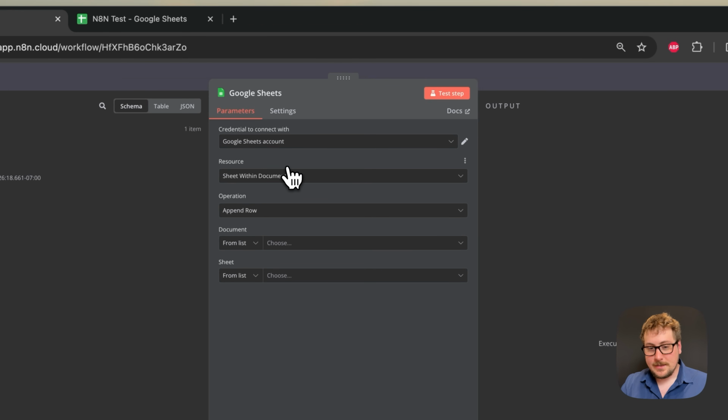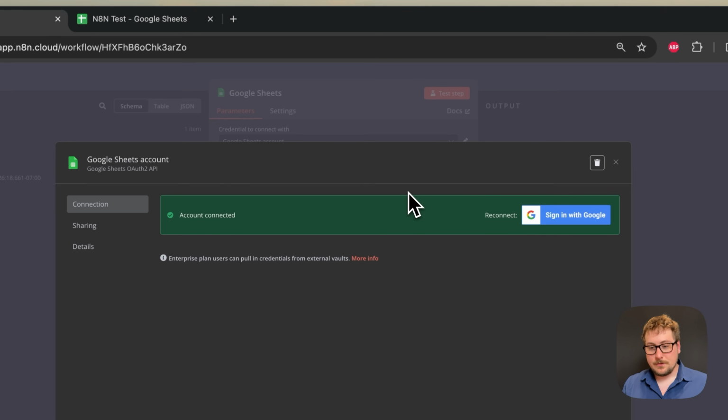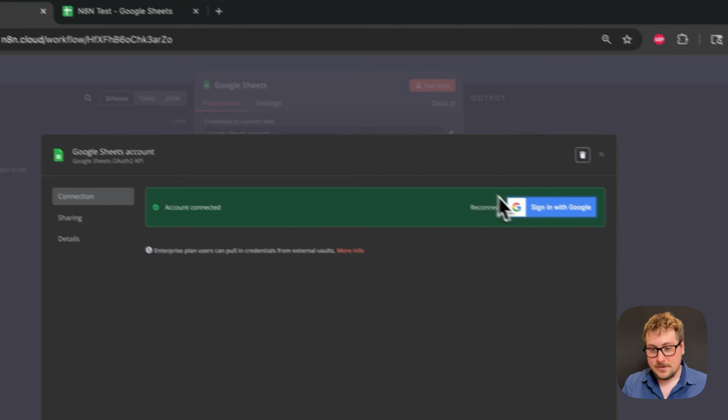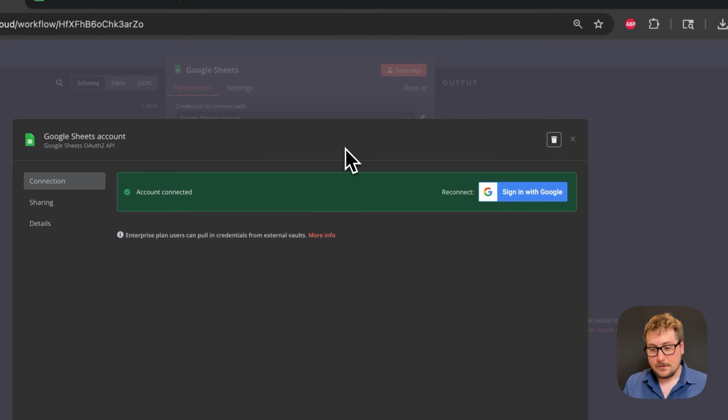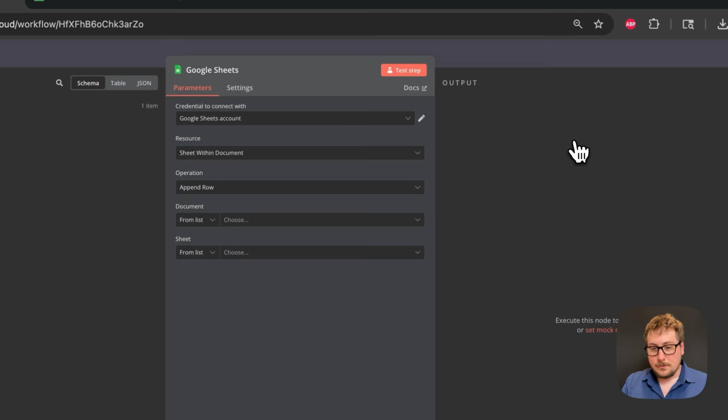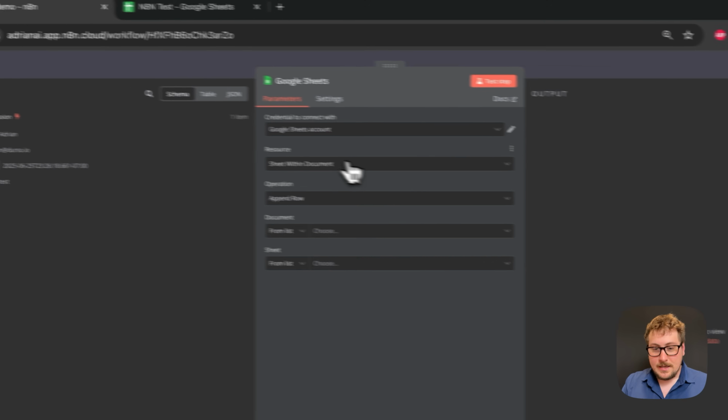Now the first thing you're going to need here, yet again, is the credentials. Now if you're not self-hosting, it's super simple. All you're going to have to do is click sign in with Google, connect your account, authorize everything, and you should be good to go. Now oftentimes with these Google things, or if you're self-hosting, you're going to need to do a lot more complicated version of this, and I will be linking that as a segment at the end of this video, teaching you how to connect all your Google accounts if there's no option to just simply sign in with Google here. So we're just going to hit X because we're signed in already.